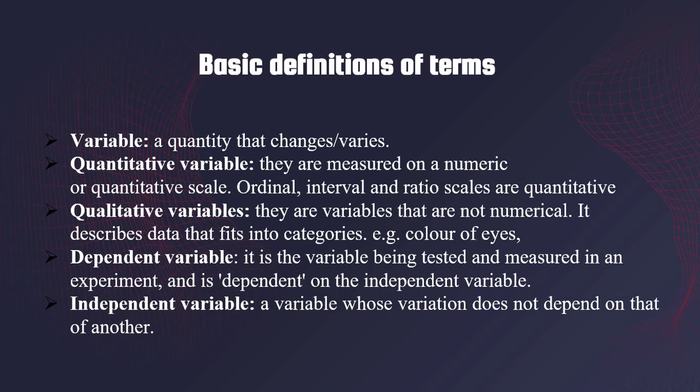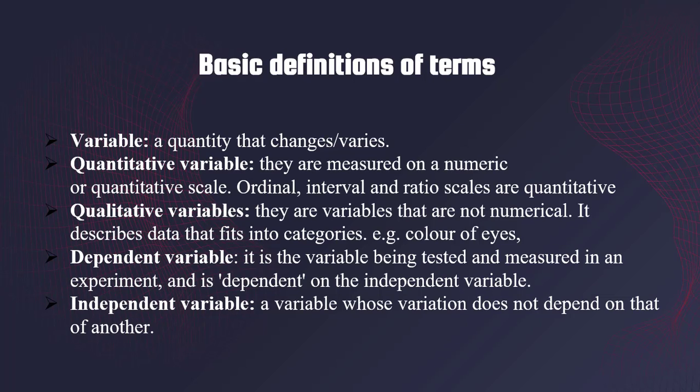We have the dependent variable. The dependent variable is being tested and measured in an experiment, and it is dependent on the independent variable. The independent variable is a variable whose variation does not depend on that of another. The difference between dependent and independent is that dependent depends on the independent, while the independent does not depend